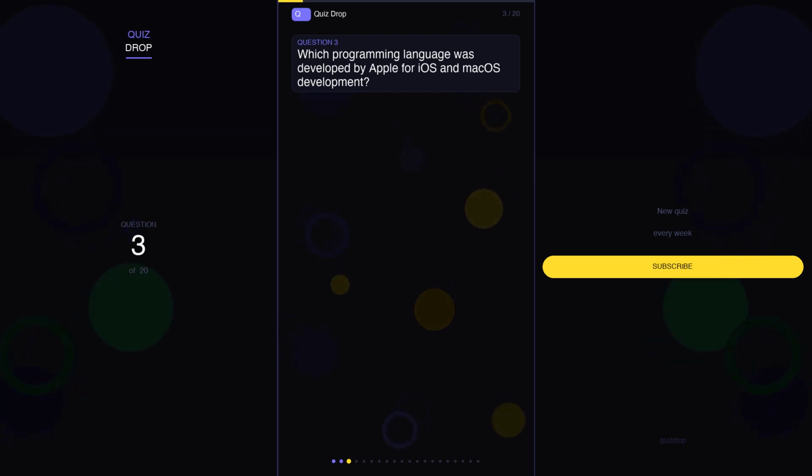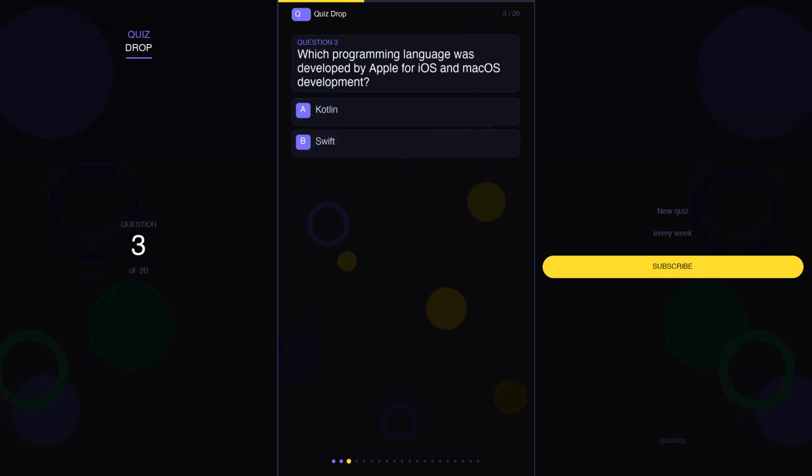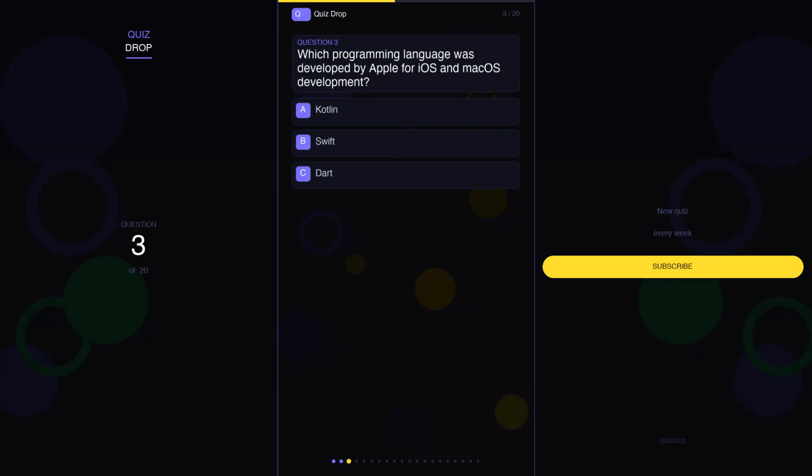Question 3. Which programming language was developed by Apple for iOS and macOS development? Your options are A. Kotlin, B. Swift, C. Dart, D. Rust.